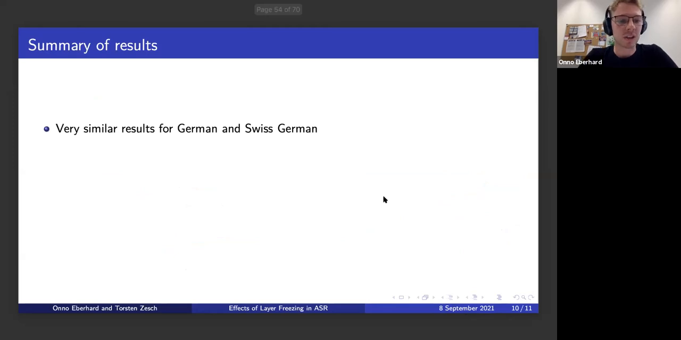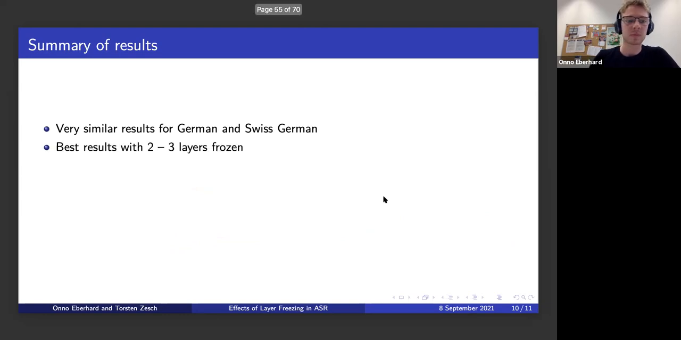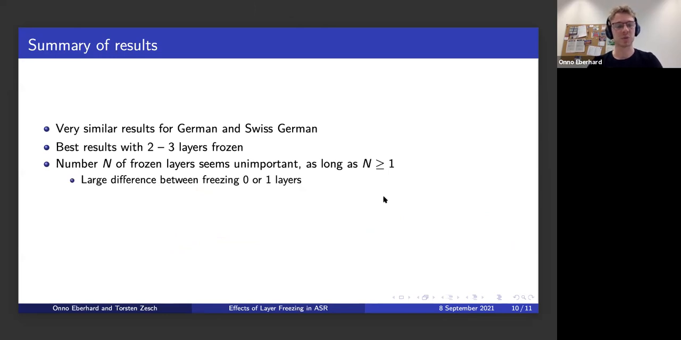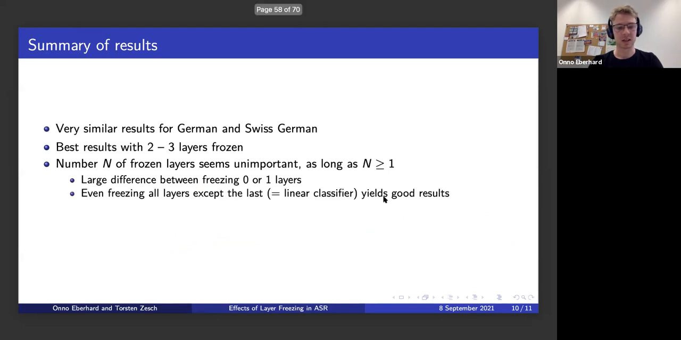Okay, so to summarize, we see very similar results for German and for Swiss German data. We observed the best results with 2 to 3 frozen layers for both experiments, for both data sets. And the number of frozen layers seems to be unimportant as long as we freeze at least 1 layer. We observe a large difference between freezing 0 or 1 layers and freezing all layers except the last, which again means that it's actually just a linear classifier, yields very good results still.